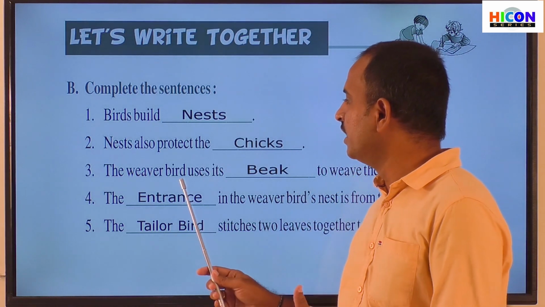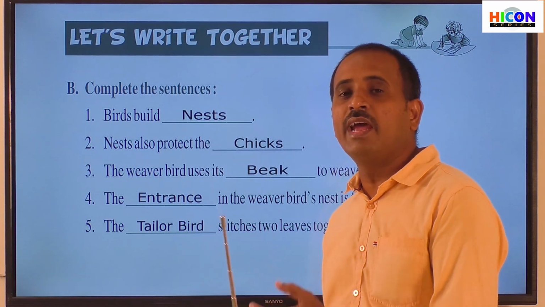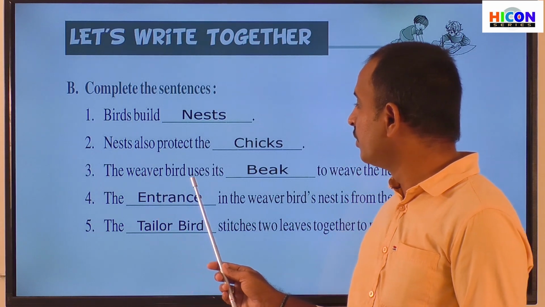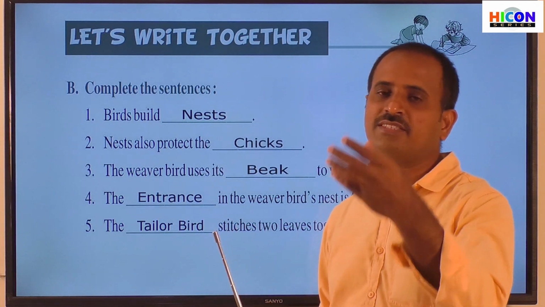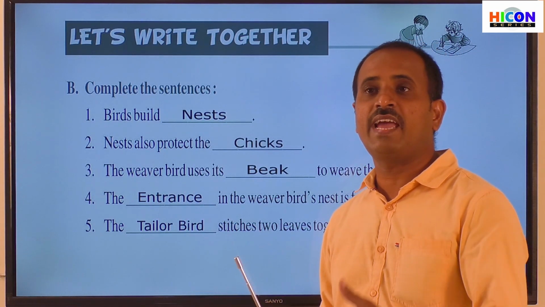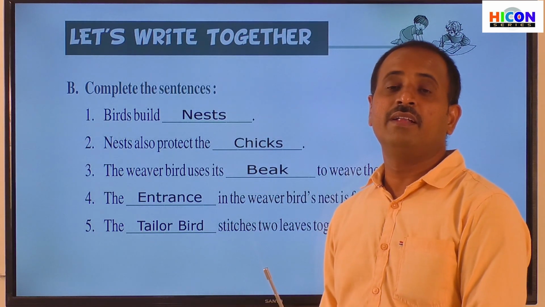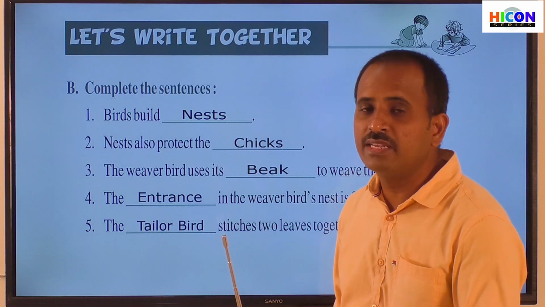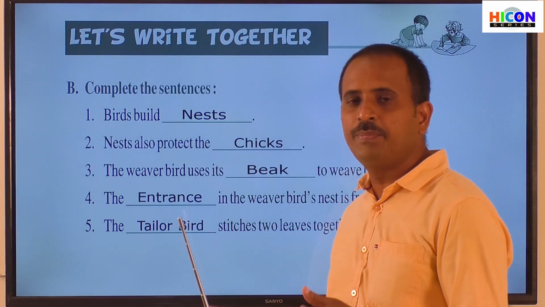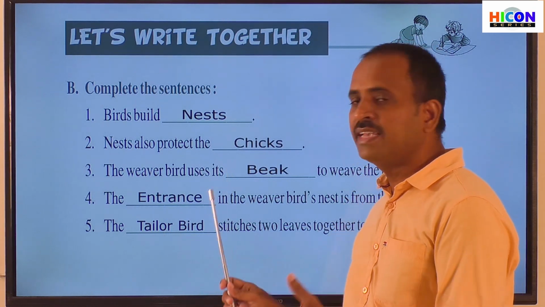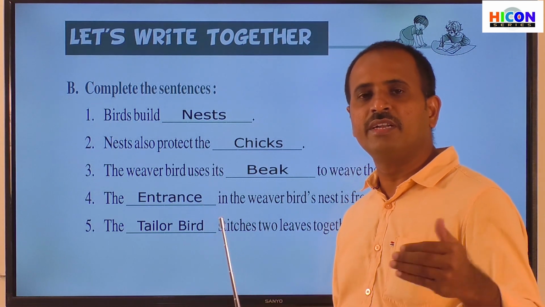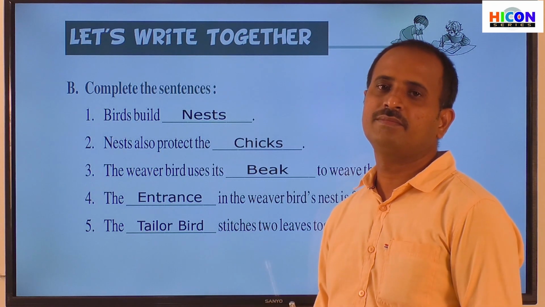And it will generally build its nest hanging from the branches of the trees. That's why the nests of the weaver birds are called hanging nests. They will just hang in the air. And the hanging nest will have a deep hole inside it, and it is deep enough, so the eggs and the small young birds do not fall down, even though the nest is hanging in the air.